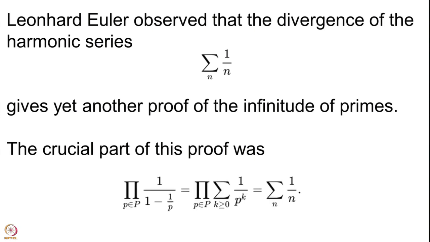This crucial part was to observe this equality. Now note what we have here is the following thing. We have summation 1 upon n equals the product of 1 upon 1 minus 1 upon p, where small p belongs to capital P. Here capital P is the set of primes.